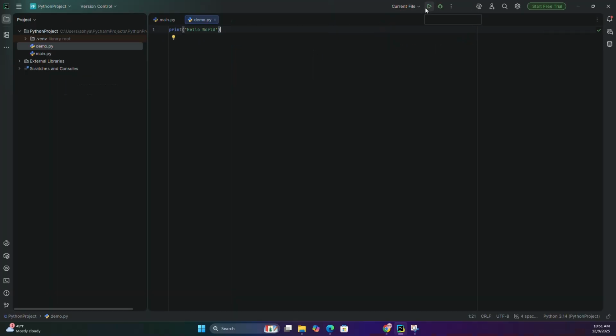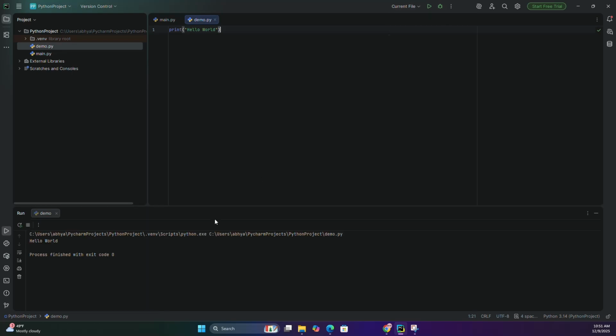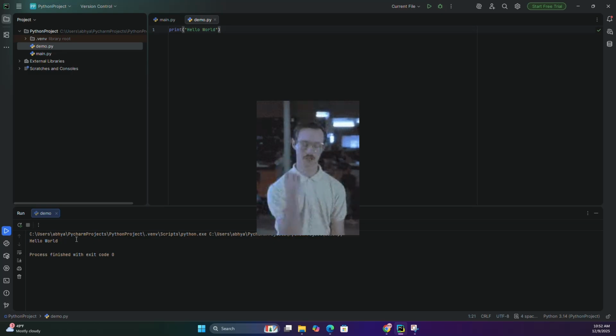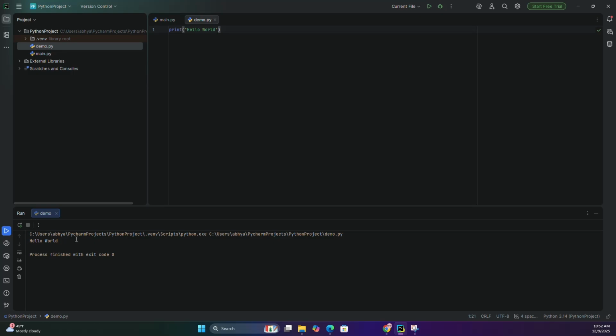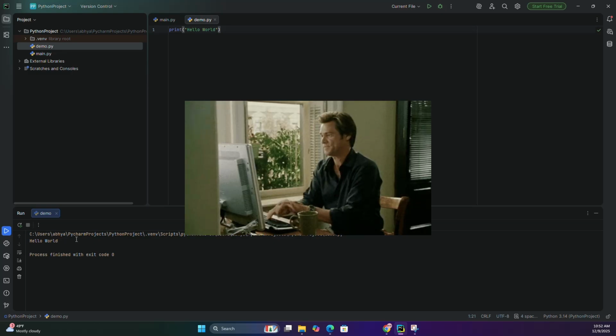Now go to current file and click run. And boom, there your output appears. If you see hello world, congrats, everything works. If not, maybe the universe wants you to retype the code. It happens. And that's it.